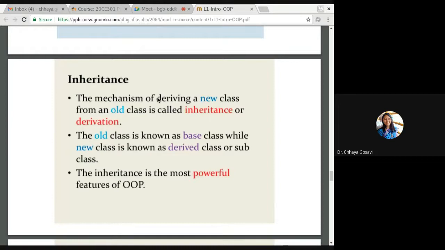So the mechanism of deriving a new class from an old class is called inheritance or derivation. The old class is called the base class, parent class or super class. The child class is called the derived class, child class or subclass. Inheritance is also the most powerful feature of object-oriented programming.